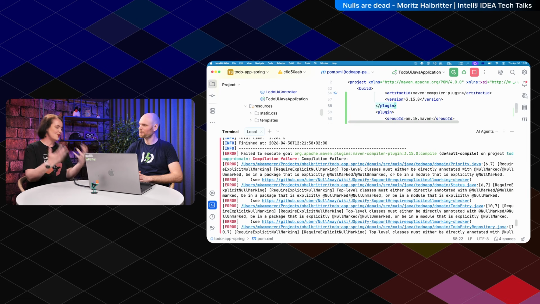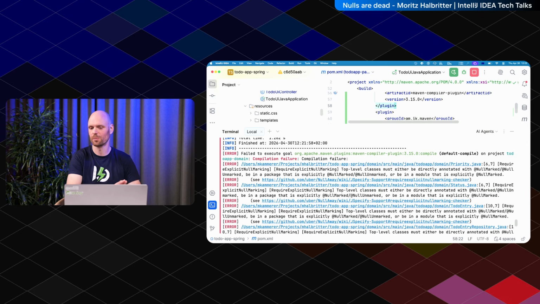Right. And now you know what's wrong and you can actually fix it. Yeah. So now you have essentially static analysis, which uses the type system, which is now null-aware, to find your bugs. This is essentially like going from JavaScript, which has no types, or dynamic types, or Python, which has dynamic types, to something which is actually typed.